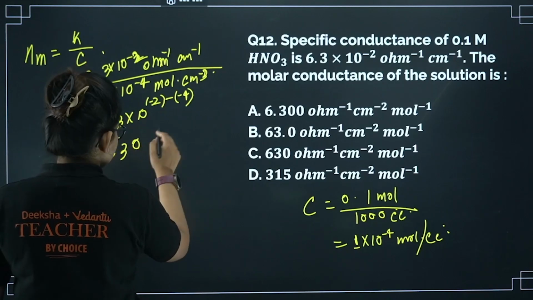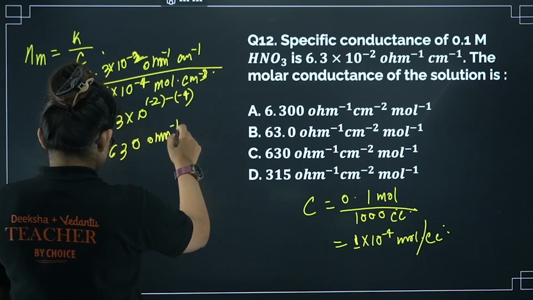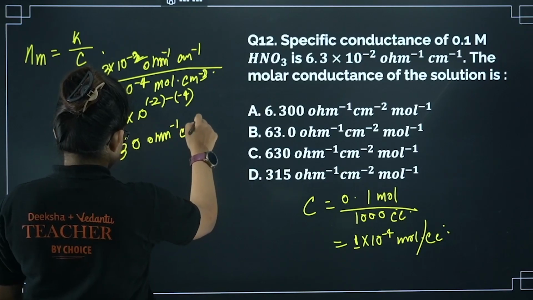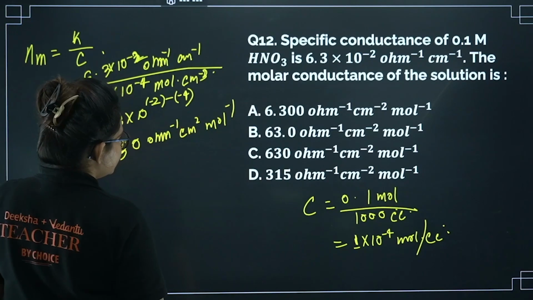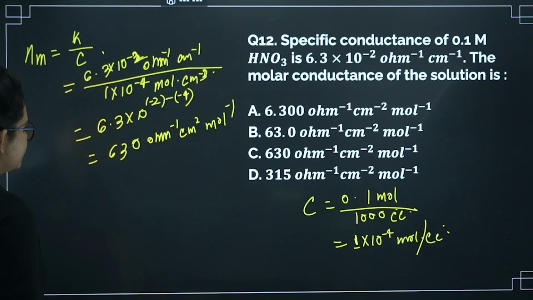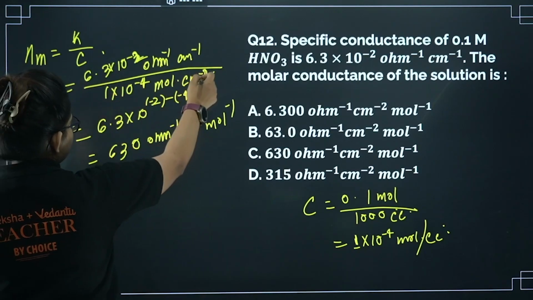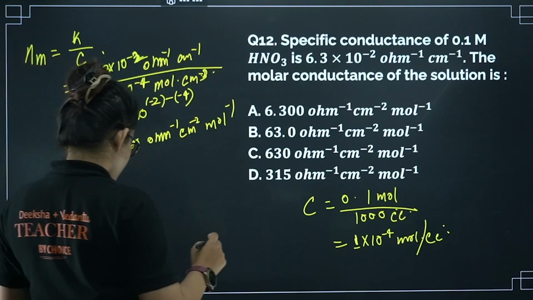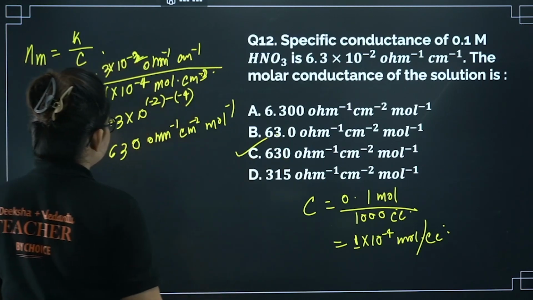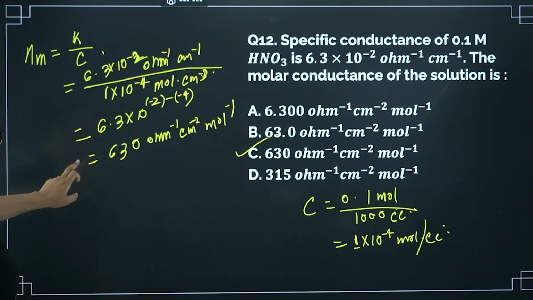The unit will be ohm inverse centimeter square mole inverse. That's going to be your answer, because this minus 3 will go up. So your answer is going to be C. Let's proceed further. I guess it's clear to you.